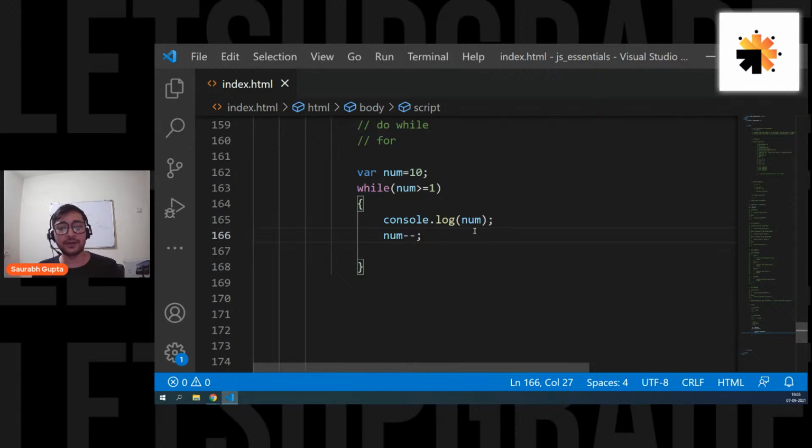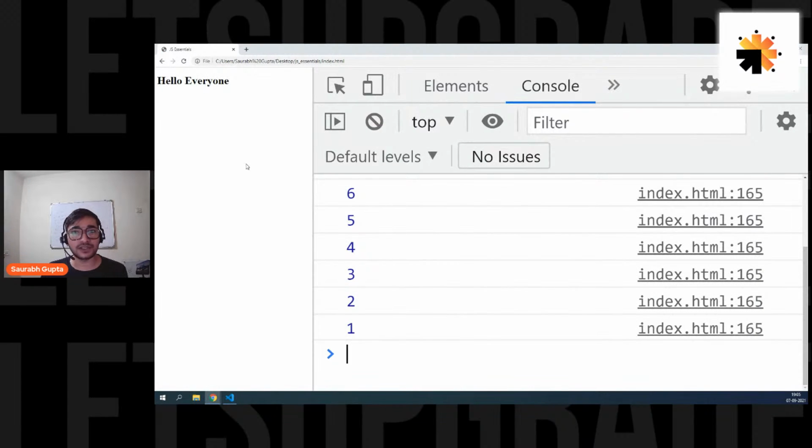Yes, definitely, but you can go for document.write. But using document.write is not a good practice because document.write works on the page, not on the console. So if you use document.write, it will overwrite your whole page, right? Right now, we don't have anything on the page, so we can go for document.write. But let's say you have a good looking web page and you want to write some JavaScript. You want to print something. You cannot use document.write, right? Because document.write overrides the whole page.